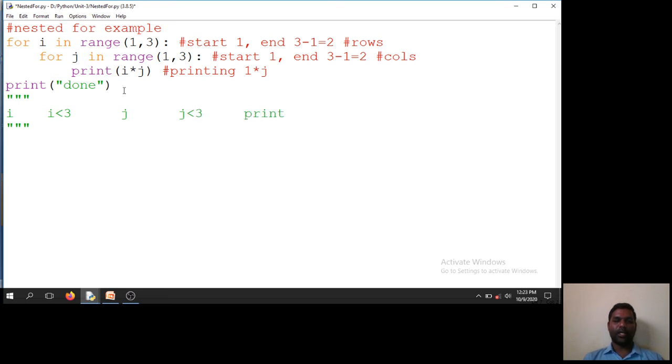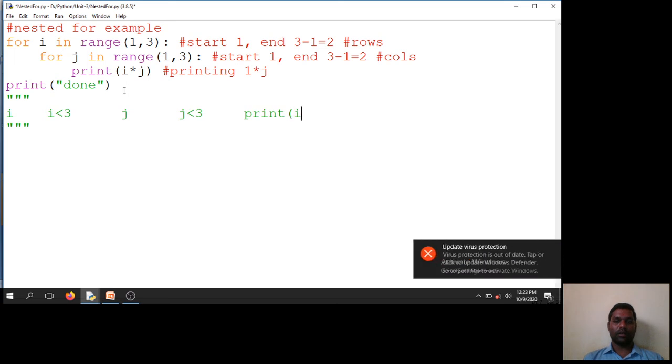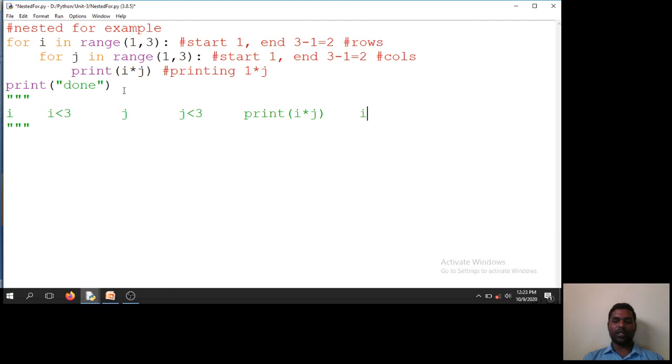Then print i into j. There are two incrementations, i is equal to i plus 1 and j is equal to j plus 1. These are the statements. These two incrementations are default. The default step value is 1, where I kept i is equal to i plus 1 and j is equal to j plus 1.